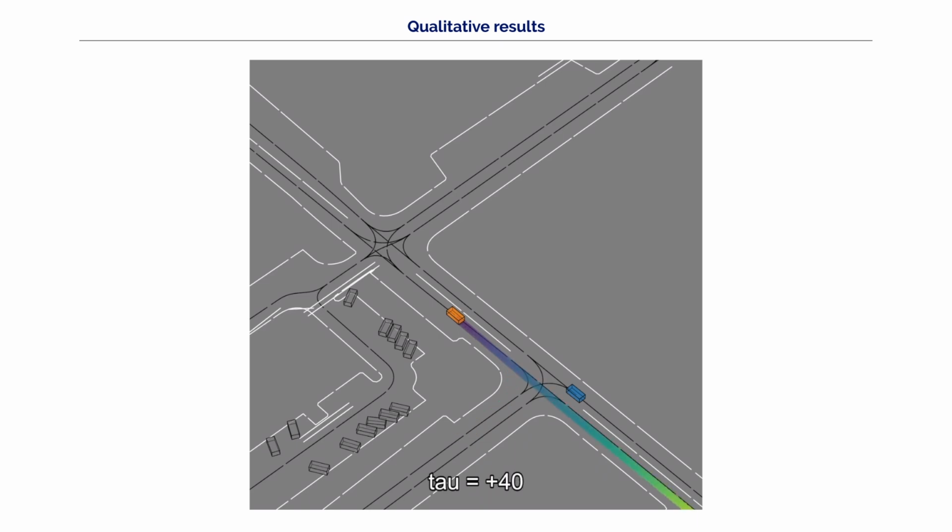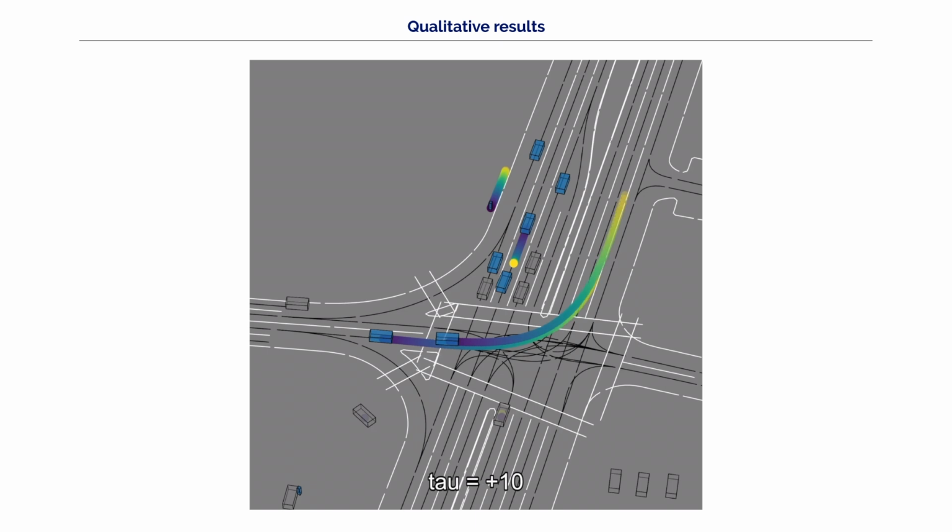In this video, we show qualitative results on how scaling the speed control vector allows us to modify future trajectories. More importantly, the changes are not arbitrary. The forecasts remain consistent with the driving environment. Here, we show how applying control vectors to all traffic participants affects their future trajectories as the temperature parameter varies.